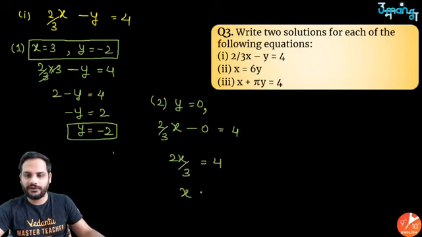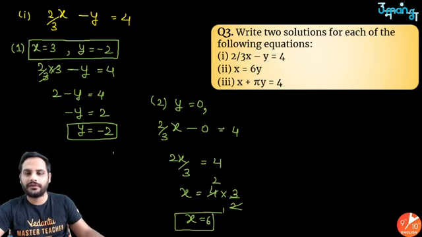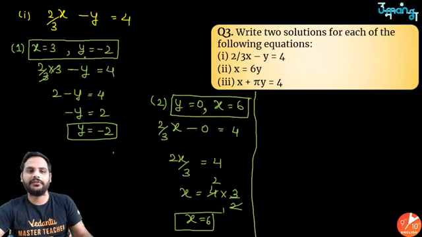Shift 2 by 3 over there. So x is equal to 4 into 3 by 2. 2 ones are 2, 2 twos are 2 into 3. So x is equal to 6. So when y is equal to 0, x is equal to 6. So these are your 2 solutions for the first equation, 2 by 3 into x minus y equal to 4.